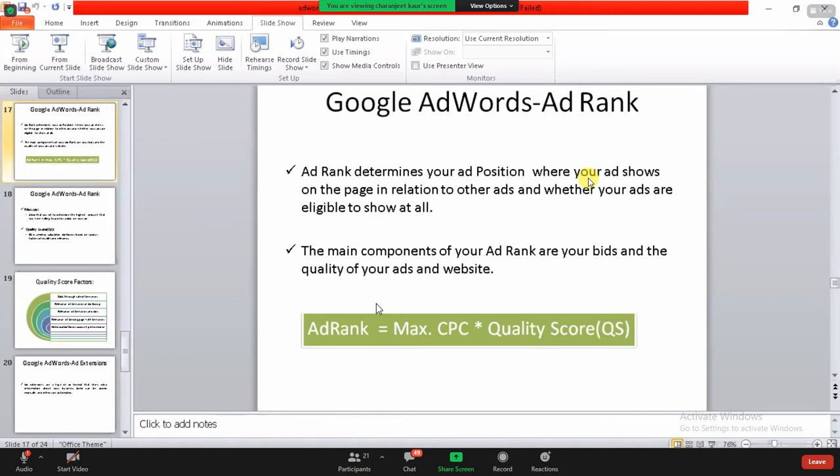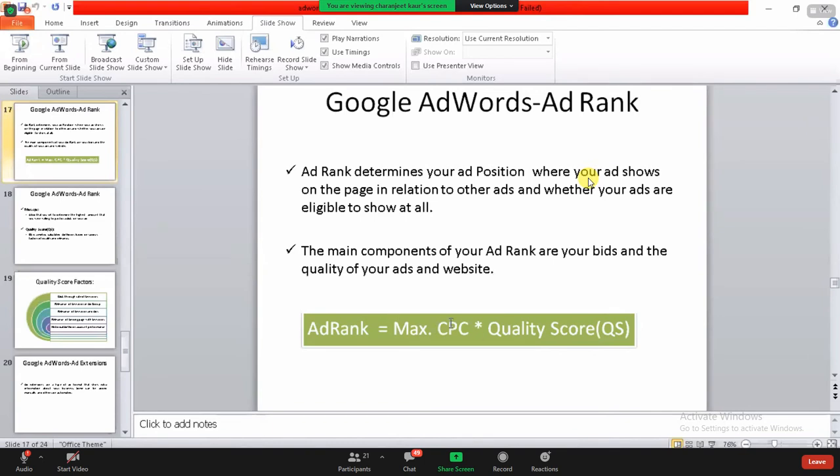A keyword like digital marketing itself has the highest bidding right now for any competitor. People are ready to pay the highest bid for that. So let's say my competitors are paying right now 120, or it might be 150 or 160 rupees per click.